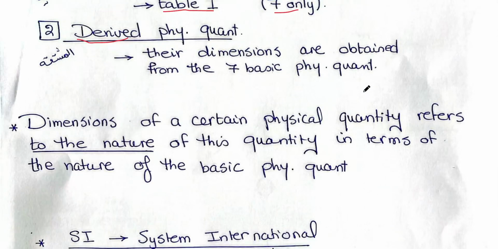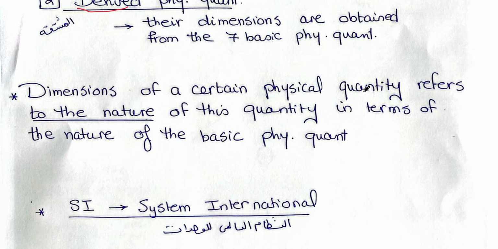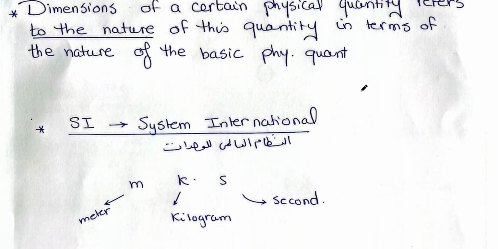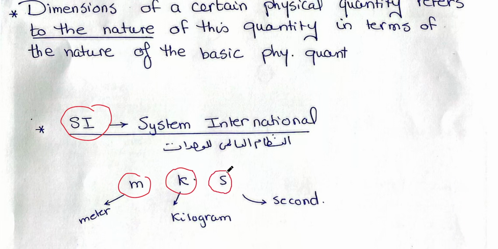So we will examine together the dimensions of these quantities, and we will use what is called the SI system. The SI system is the Système International, the international system of units. This system uses the meter for the length, the kilogram for the mass, the second for the time.